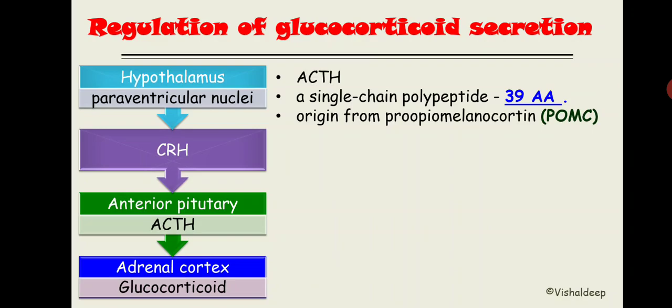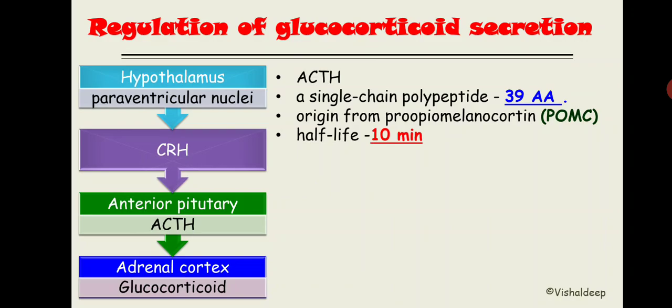By cutting this POMC, one portion is ACTH. Got it? The half-life of ACTH is 10 minutes. One more thing, from this POMC, MSH is also formed. What is MSH? Melanocyte stimulating hormone. So from this one molecule POMC, ACTH is formed, and MSH is also formed.